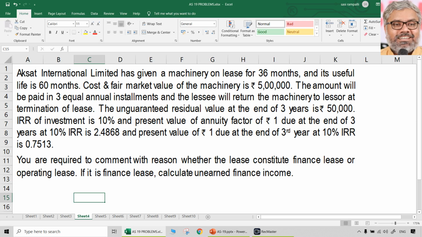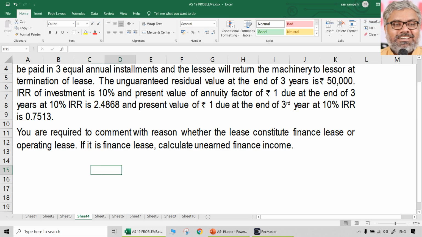So the point is, he has not mentioned the lease rental. But what he said, cost and fair value of the machinery was 5 lakhs. The amount will be paid in 3 equal annual installments. So amount means entire amount will have to be paid in 3 equal annual installments. But will the lessee pay unguaranteed residual value also? Why will he pay? He will not pay. So how much the lease rentals have to first of all cover? That we should find out.